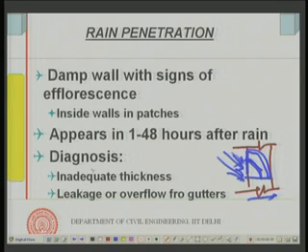So if inadequate thickness is there, there can be rain penetration, but quite often something else is happening. Either rainwater is accumulating on the rooftop, the gutter is blocked, or there is some kind of overflow taking place, or somewhere there is a leakage of rainwater, and that is how rainwater penetration can take place.